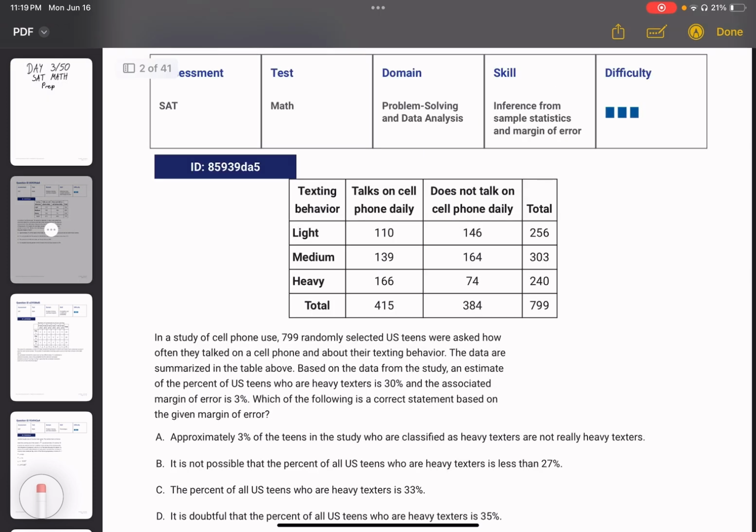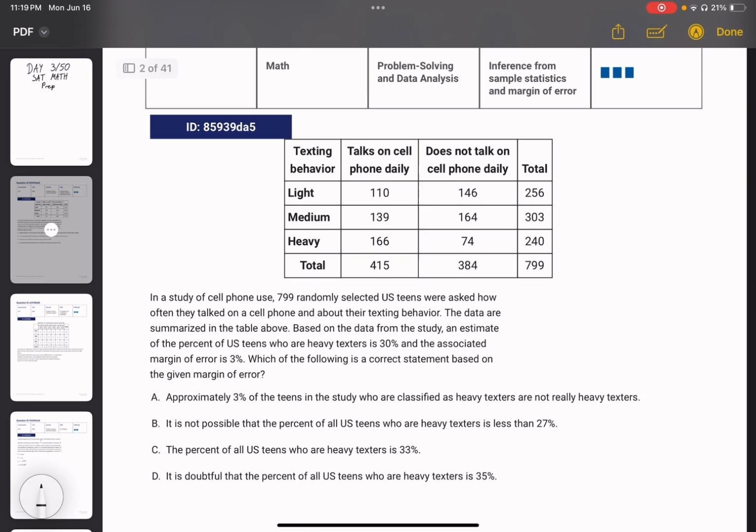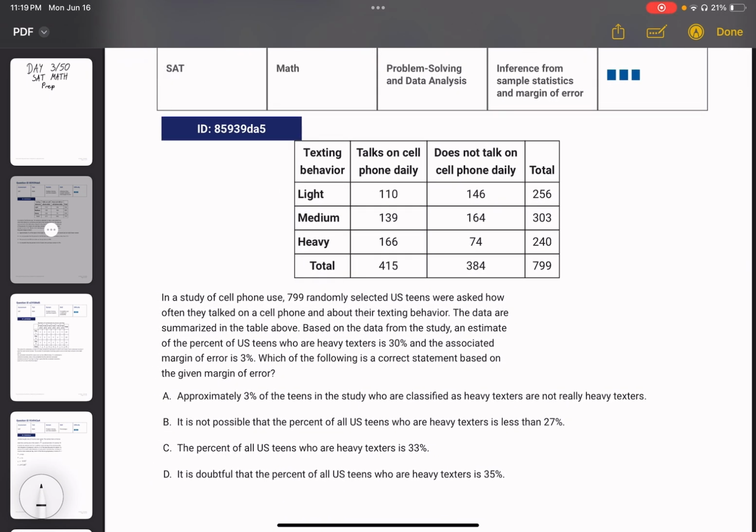Looking at our first problem, it's of 3 difficulty, so a little more difficult. Always take a glance at the graph or chart that you're given in these problems because it can help you prepare for what they're going to ask. So we see texting behavior, talks on cell phone daily, does not talk on cell phone daily, and then total amount over here, total amount over here.